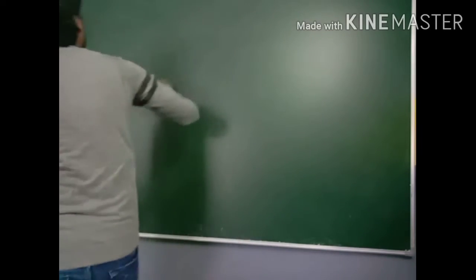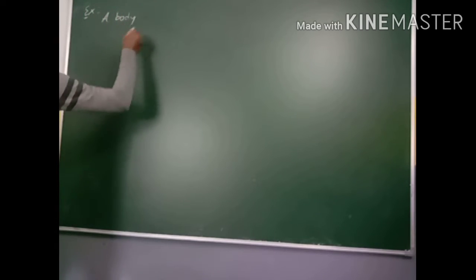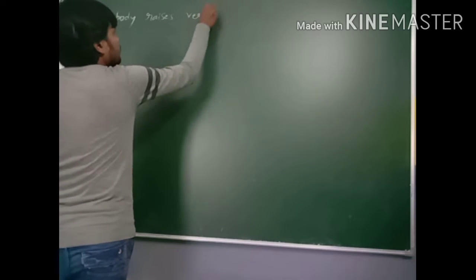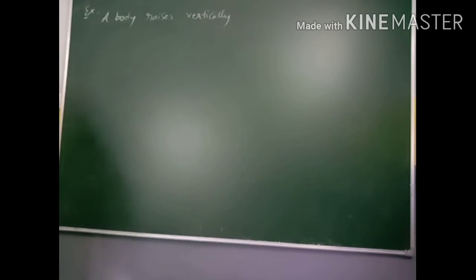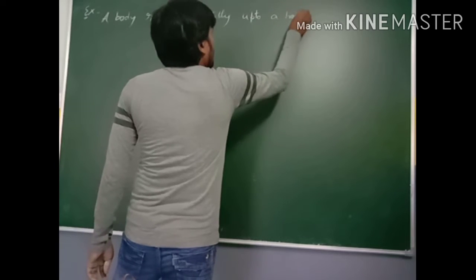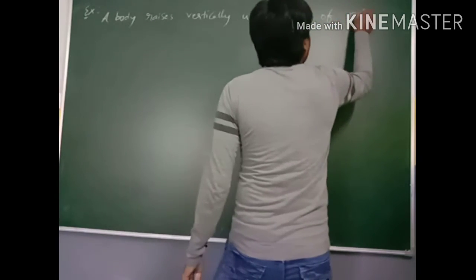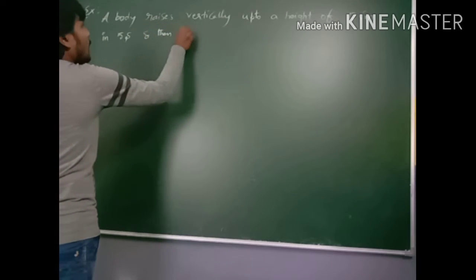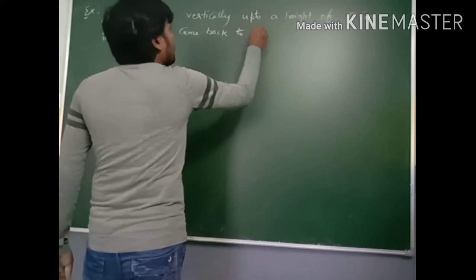First example. A body rises vertically up to a height of 125 meters in 5 seconds, and then comes back to the point of projection.